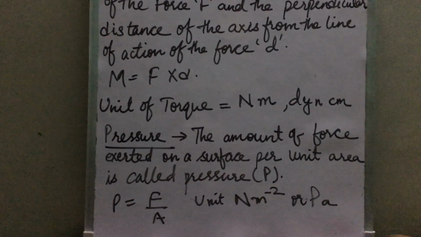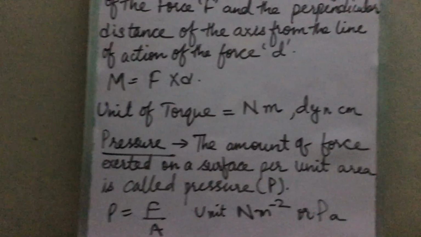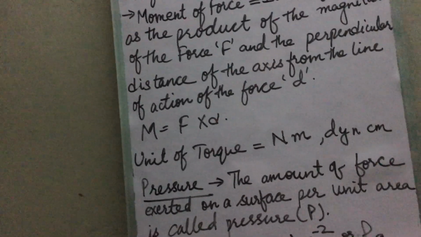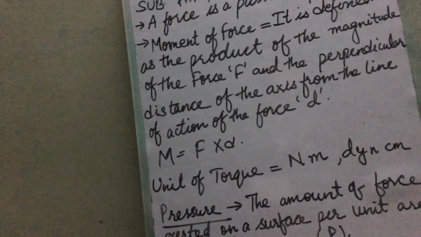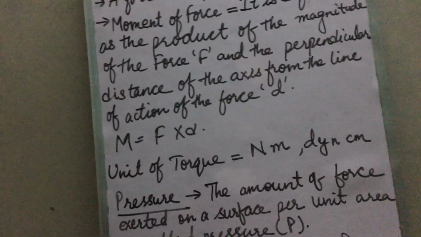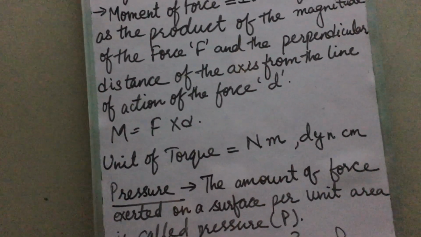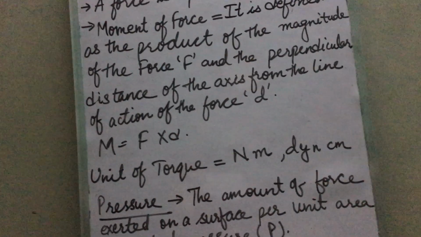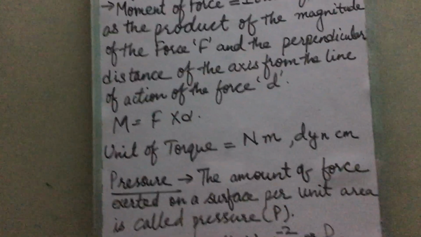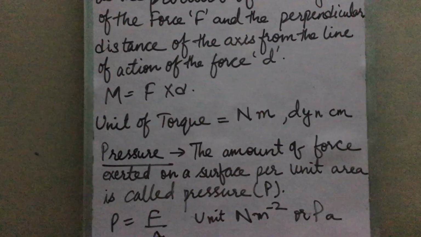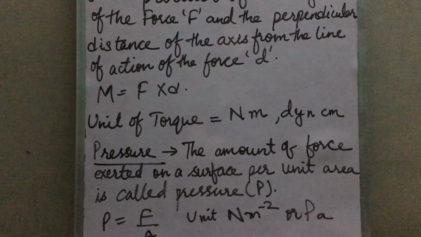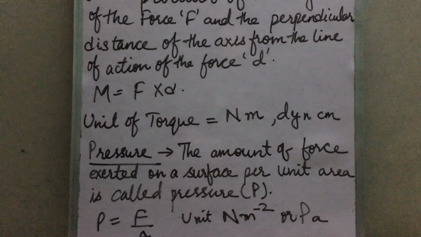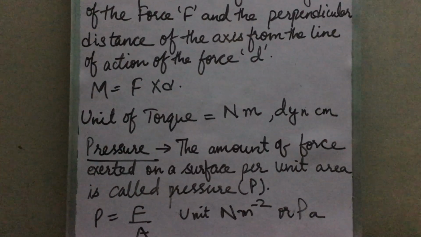Now the next topic is pressure. What is pressure? The amount of force exerted on a surface per unit area. Per unit area, how much force we are applying, from that we are able to calculate a quantity known as pressure. So we can define pressure as the amount of force exerted on a surface per unit area.